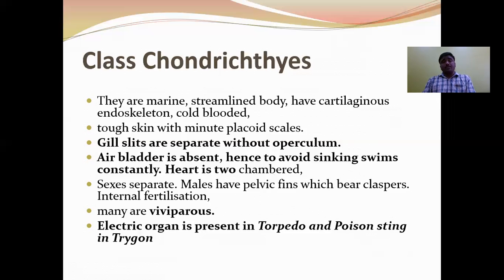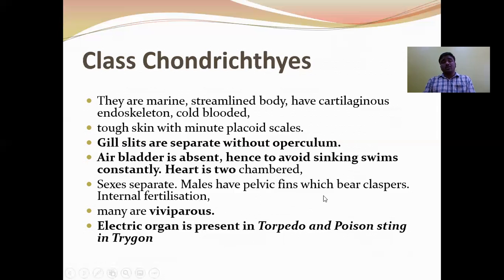Heart is two-chambered. Sexes are separate. Males have the pelvic fins, which bear the claspers. The type of fertilization is internal fertilization. Mostly they are viviparous organisms. The electric organ is present in torpedo. The torpedo is commonly called electric fish.